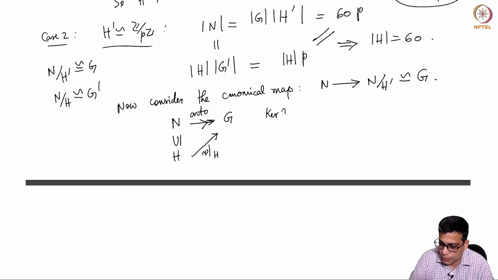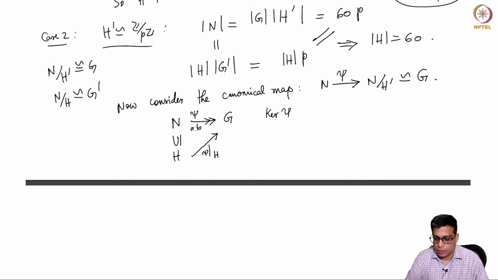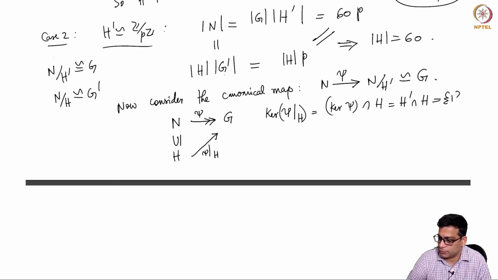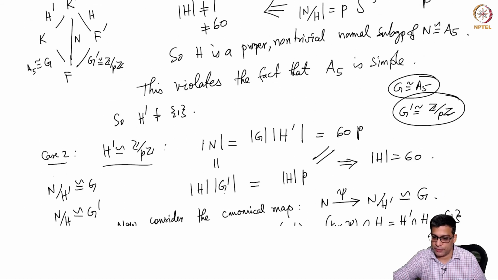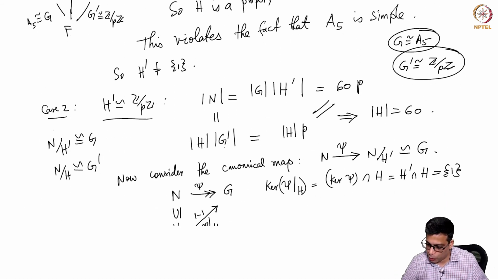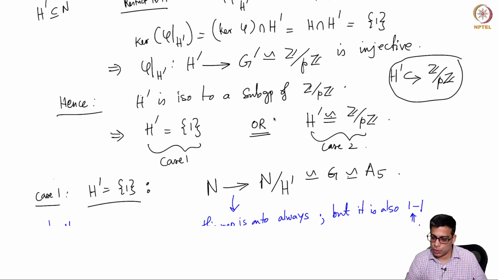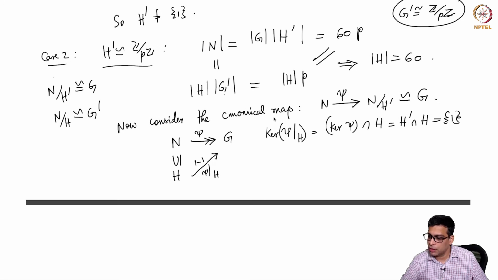What is the kernel of psi? I don't need that it's onto, but psi. So what is the kernel of psi restricted to H? This is H prime intersected with H. This is 1. So psi restricted to H, just like in the previous case. There we looked at N to N mod H and restricted to H prime and concluded that it is injective. So it is isomorphic to its image, Z mod PZ. Here its image is G.